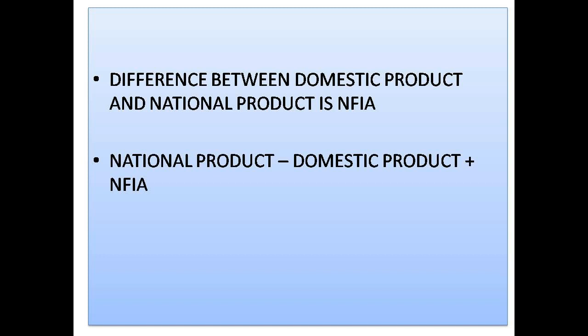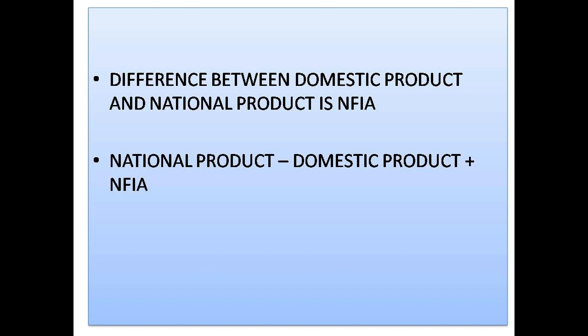Next, we have to discuss national income and related aggregates. Before discussing various aggregates connected with the national income, let us discuss few other related things. First of all, let us try to understand the difference between domestic product and national product.